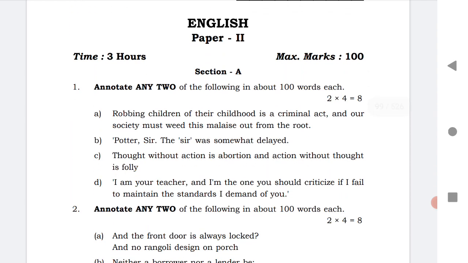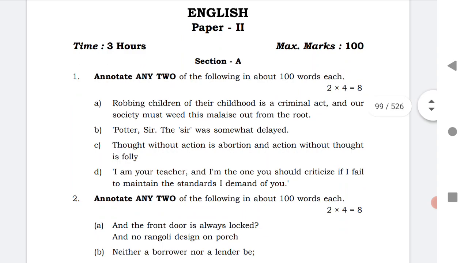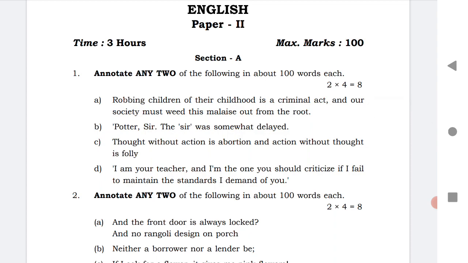As we know, we have annotations. The annotations are given here: A, B, C, D. I request the students: read those lessons from which the questions are given in the model paper, because those lessons are very important. Check which lesson, poetry or poem each question belongs to, and read those only. This is my special request for each and every student who is eagerly waiting to know how many marks they can get in English: practice those questions.